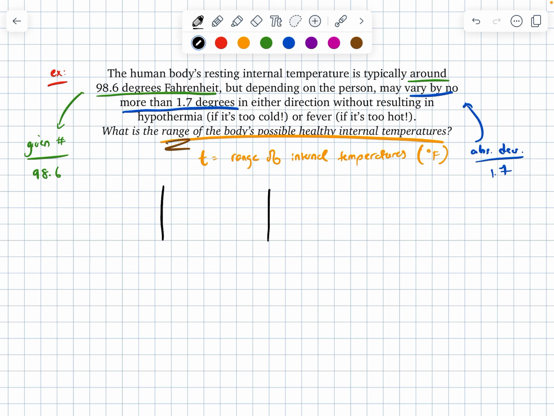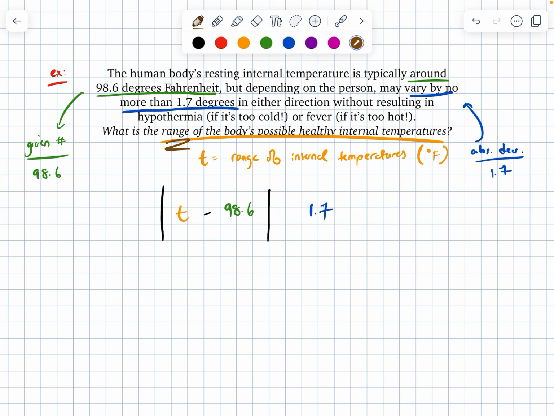So all I need to do is slot into my absolute value inequality. So here, I know that the range or the max or min, so in this case, I'm using t for my range, minus my given number of 98.6. In this case, some inequality symbol is going to connect it to the absolute deviation on the other side of 1.7.